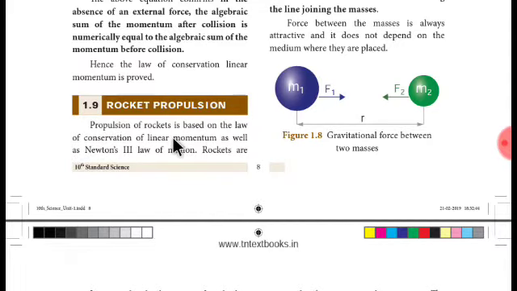Many of us are very much interested to see rockets going upwards, like India launching rockets from ISRO, and NASA launching rockets from America.